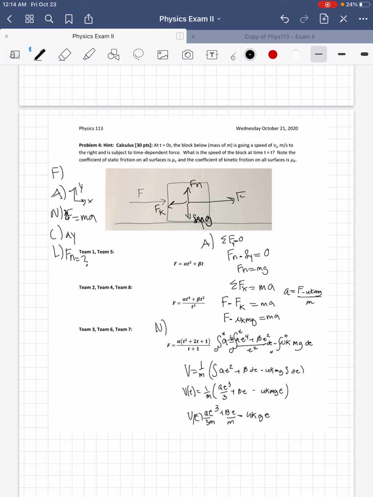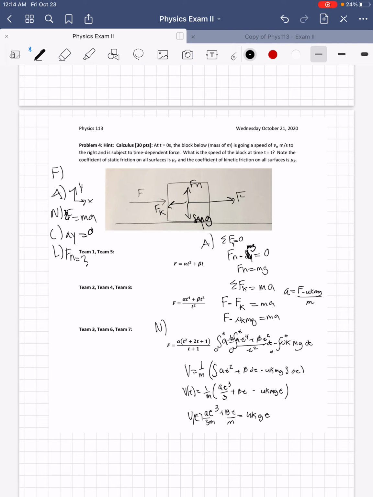For C, I did a_y equals 0. I'm not sure why the 0 didn't show up. And then for L, I said Fn equals question mark, and that's the same for all the questions beforehand. And then for A, we started manipulating stuff, so the sum of forces in y would equal 0. I don't get why I put Fn minus Fy. That's weird, that doesn't move, so I'll just put mg again. And then Fn would equal mg in the y direction. And then the sum of all forces in x would equal ma.